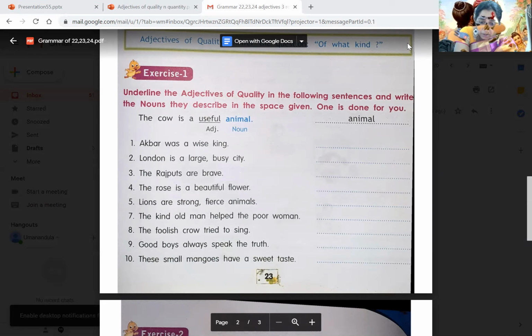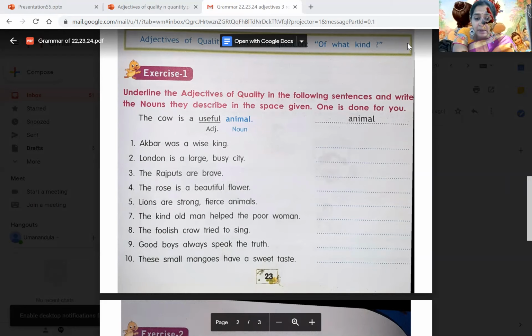So both the words you have to write there, children. Do not get confused. The foolish crow tried to sing. So the kind of crow is foolish, so you have to write foolish. Good boys always speak the truth. What kind of boys speak the truth? Good boys. So you have to write here, good.